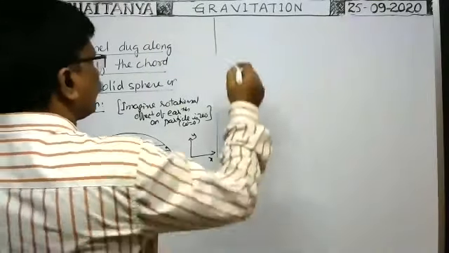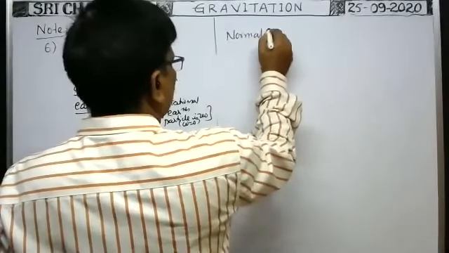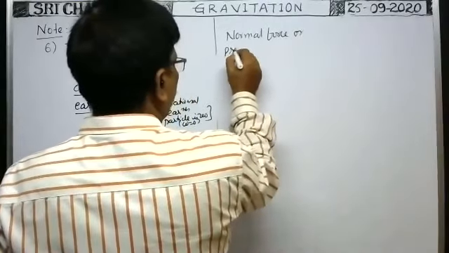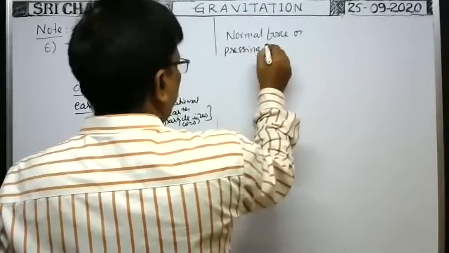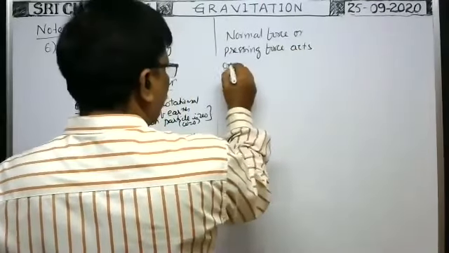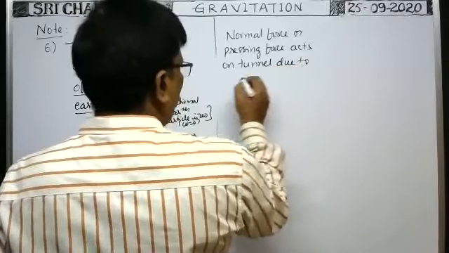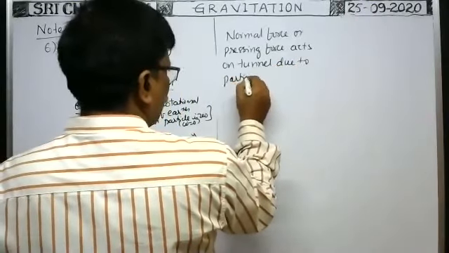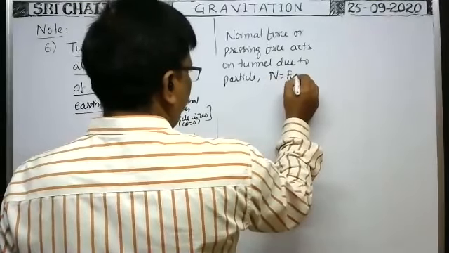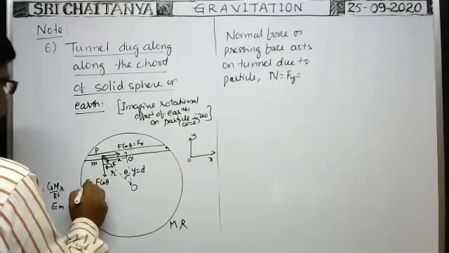Okay, now the normal force or pressing force that acts on the tunnel due to the particle, that is N, is equal to Fy, because this force component acts along the vertical direction, along the y axis.